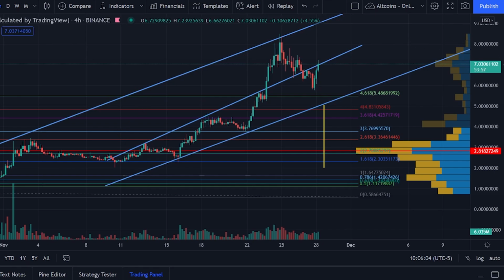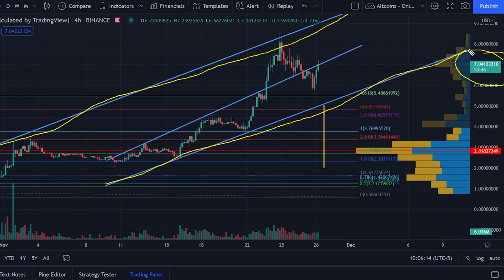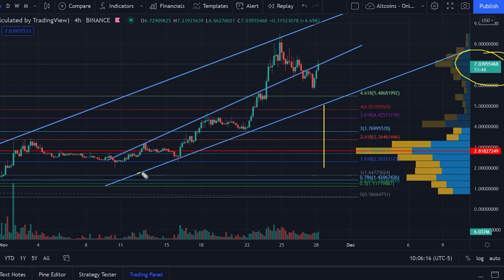Starting with the forward chart, we see that SandBox is at the moment trading at $7.03, and it is also trading in this ascending channel pattern, right? And this ascending channel pattern is usually a bearish pattern, and it normally predicts that price will break below this trend line, the support line over here. It will break below that and push lower, right? The price target for this pattern is sitting at about $2.30, but I don't think we'll go that low, right?